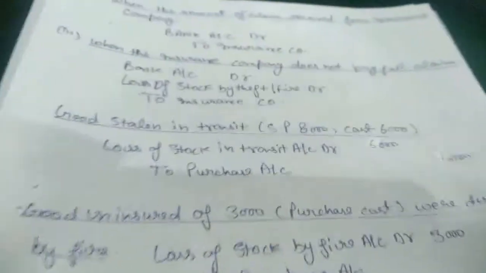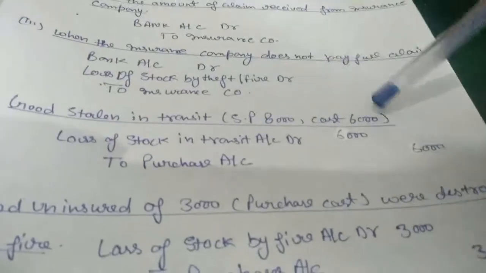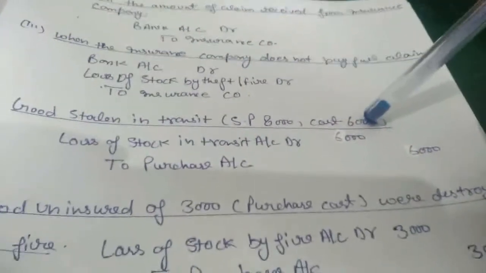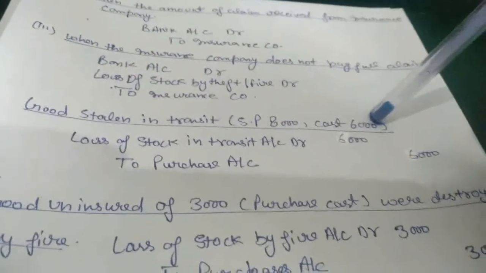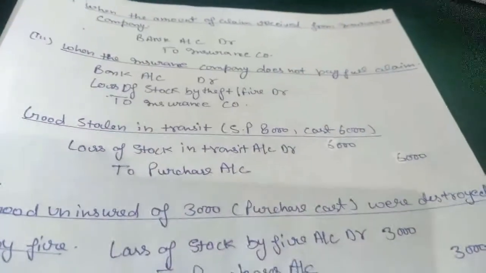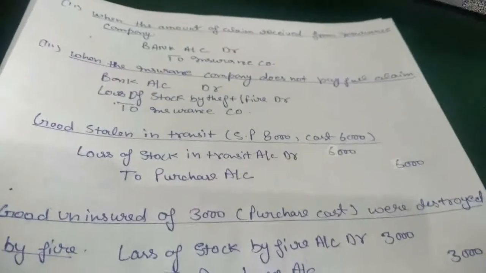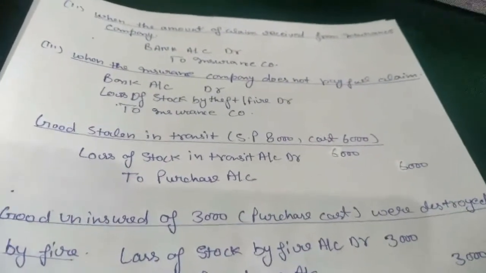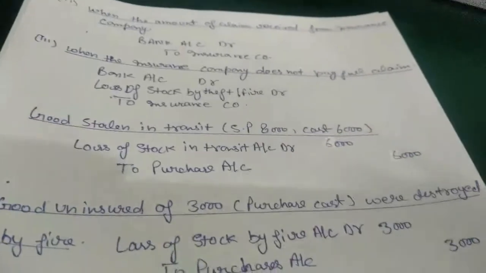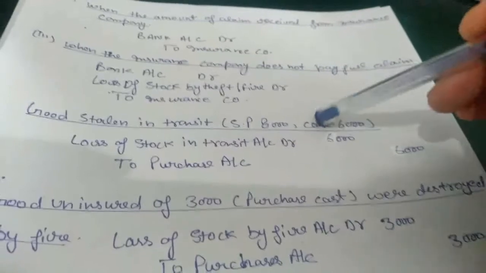to purchase account. But here a new thing is SP and cost. The cost of goods we lost is 6,000, and the selling price of those goods, meaning we are going to sell those goods at 8,000 after adding a profit of 2,000. So when we lose our stock, we will use its real cost, not the selling price.